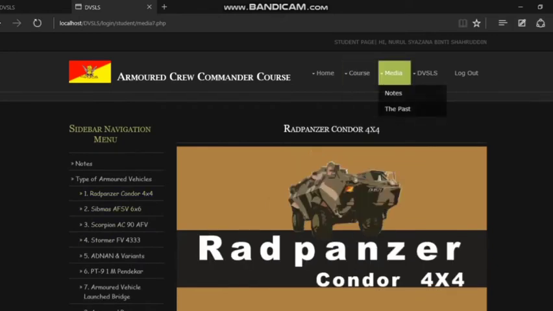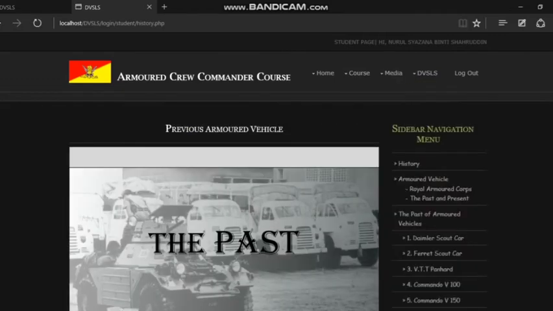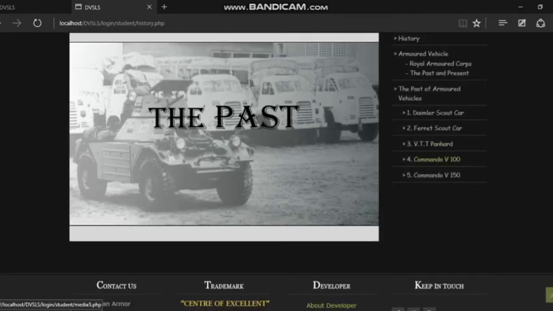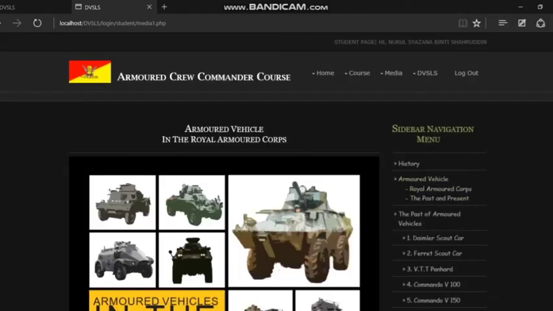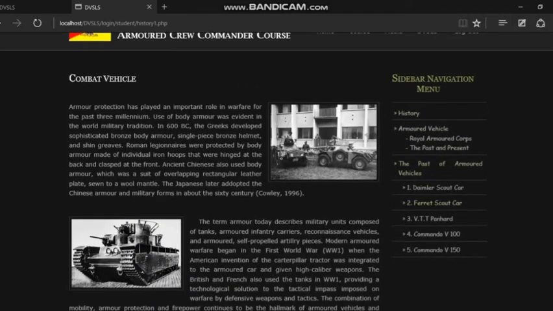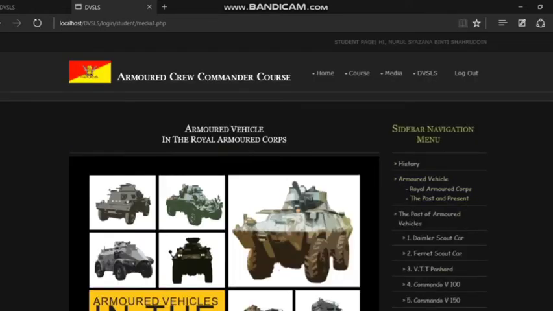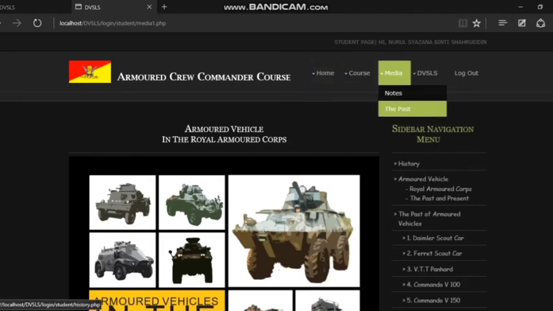Besides, if a student wants to view the parts of armored vehicles, they just click on this button and it will display this page. There are 7 subtopic links on the sidebar of the system, so they can select a subtopic link and read all the history. For your information, the 5 vehicles are at Tugu Negara because they are not used for current learning purposes.